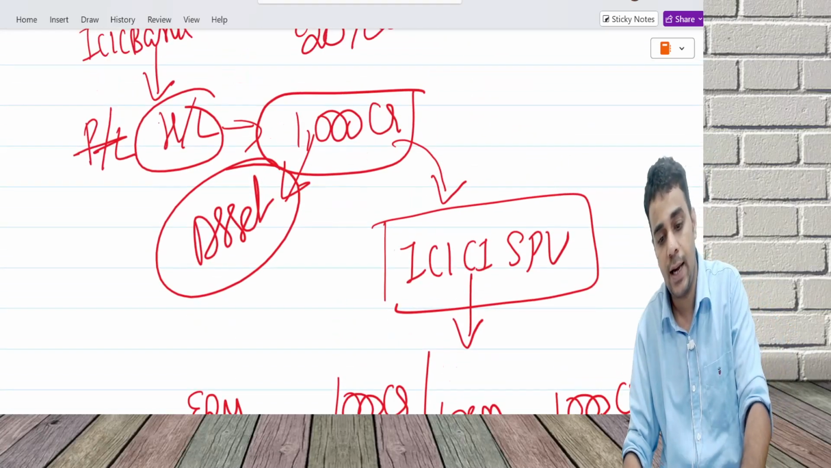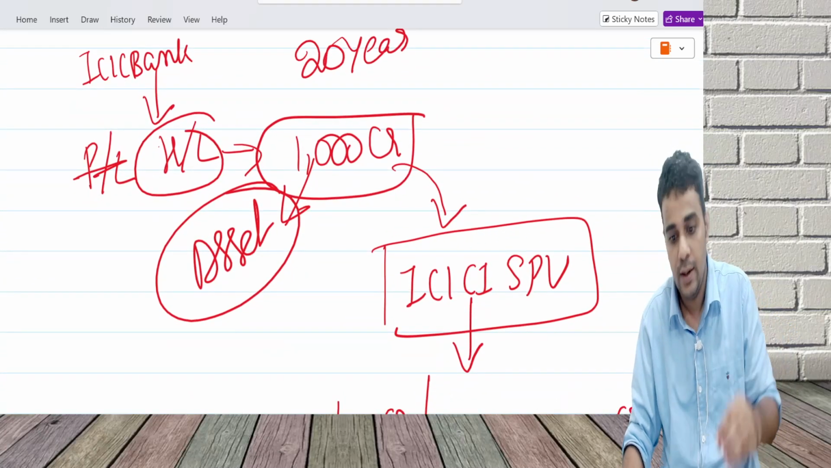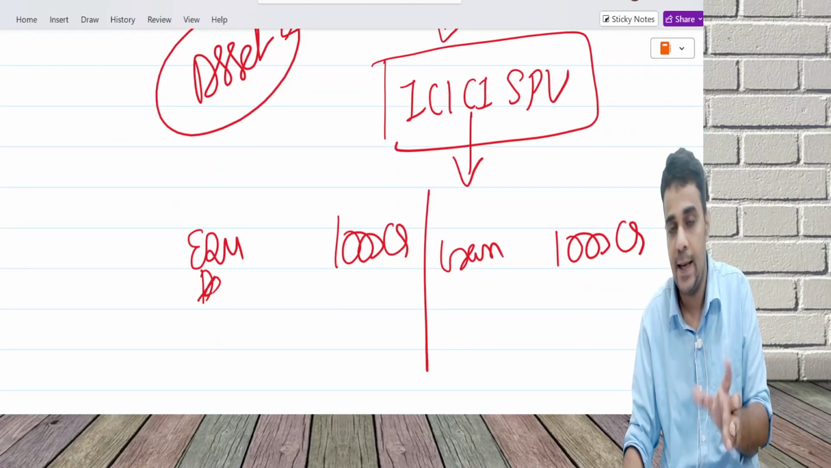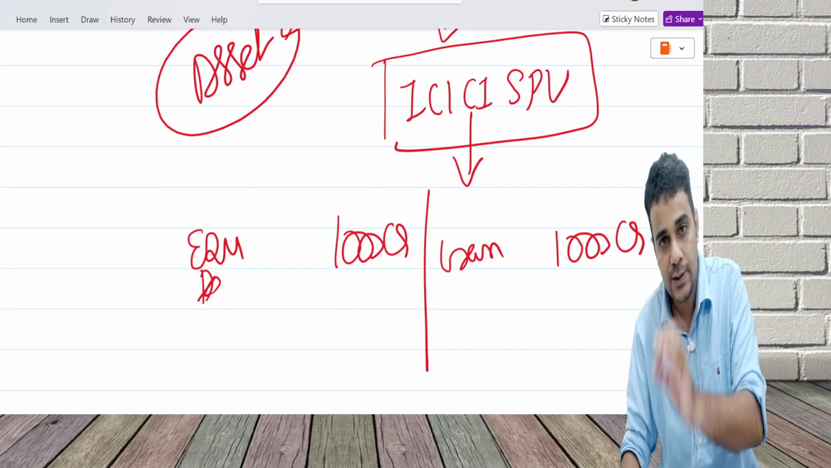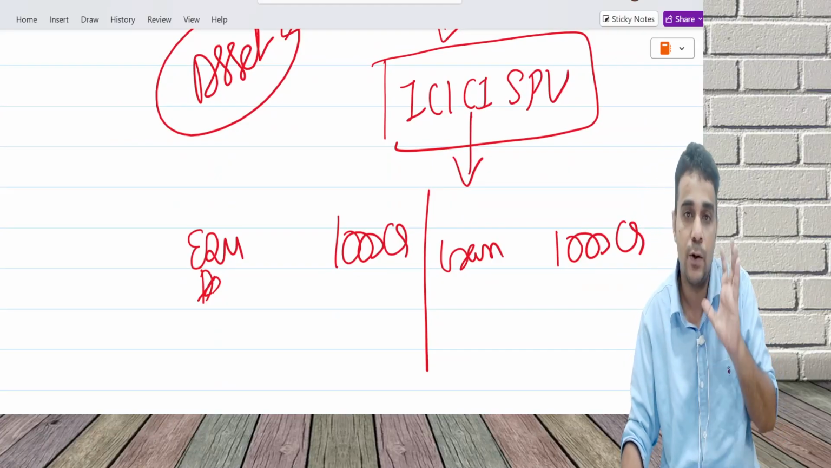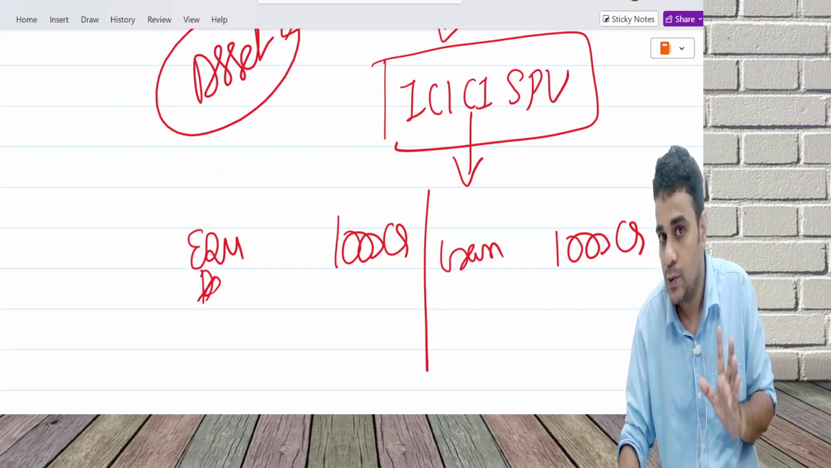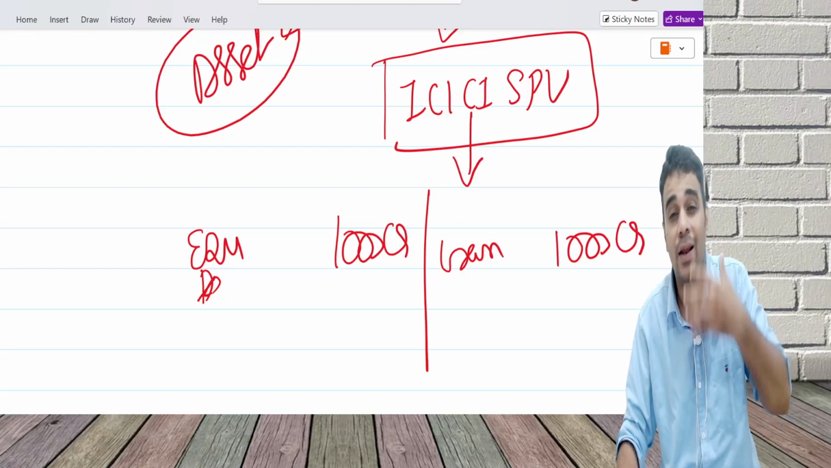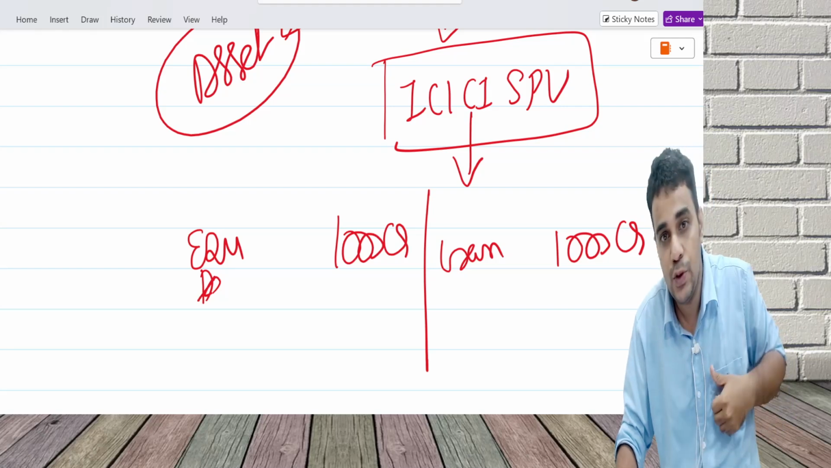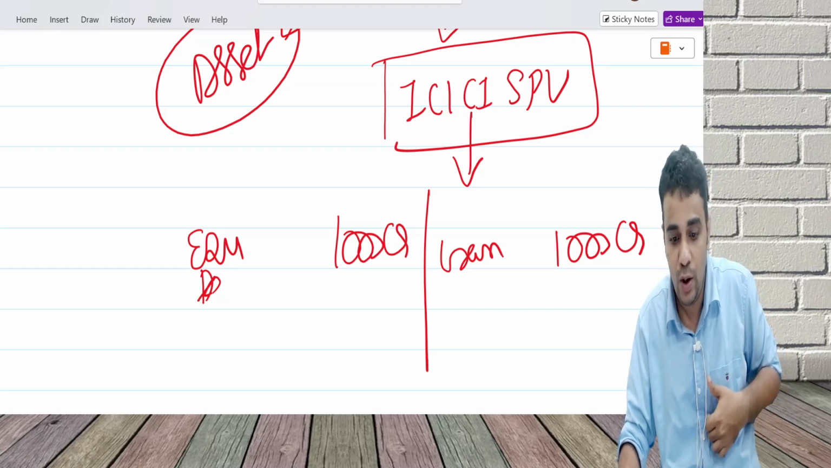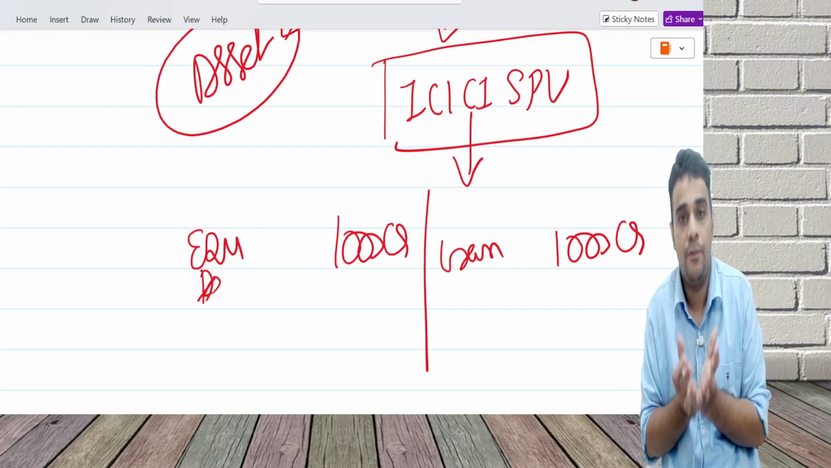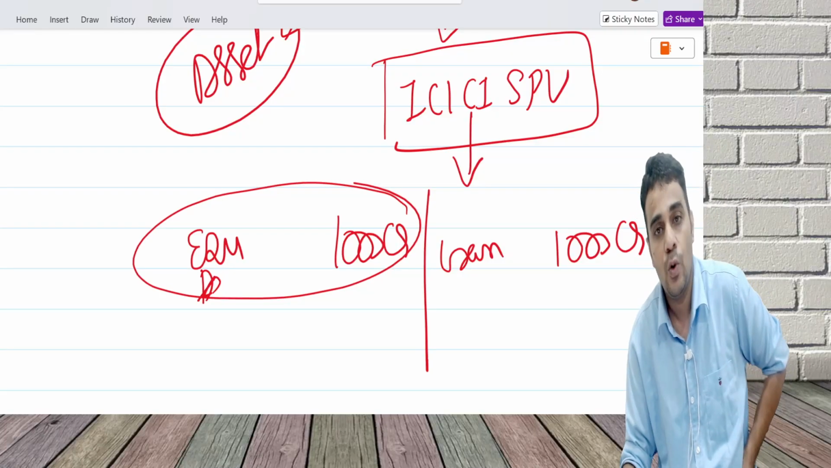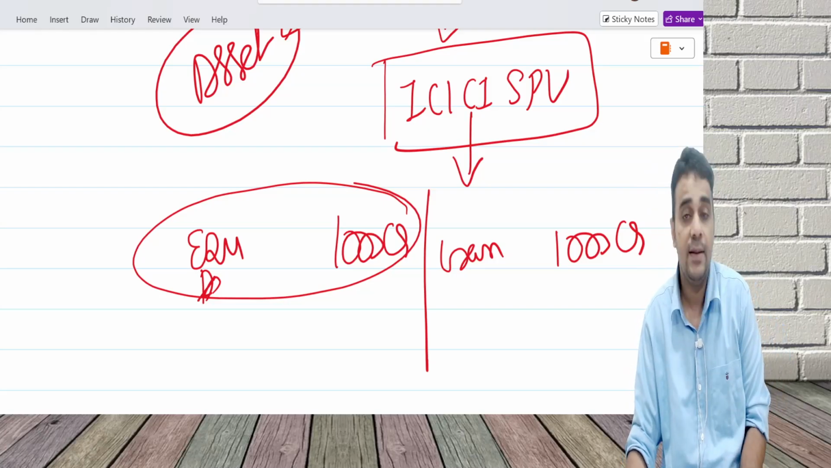What is securitization? ICICI Bank has a 1,000 crore loan. They want immediate money, so they transfer it to an SPV. SPV will give me 1,000 crore today. What will the SPV do? They will keep collecting money on a regular basis from the individuals who have taken the loan, and with that income they will pay the investors, whoever has invested in this SPV.